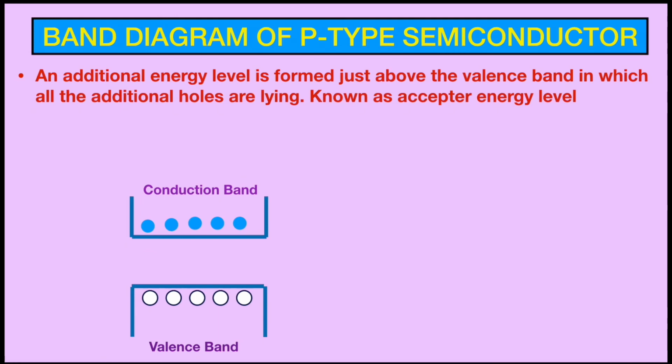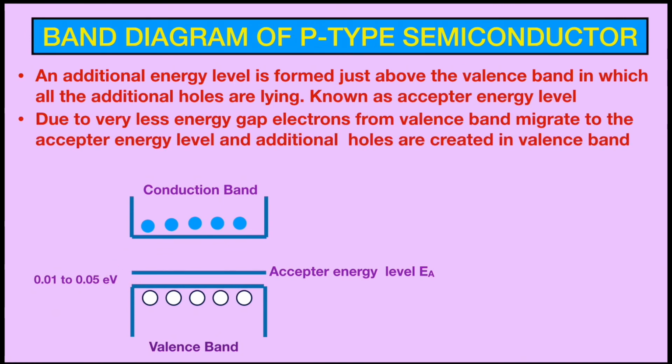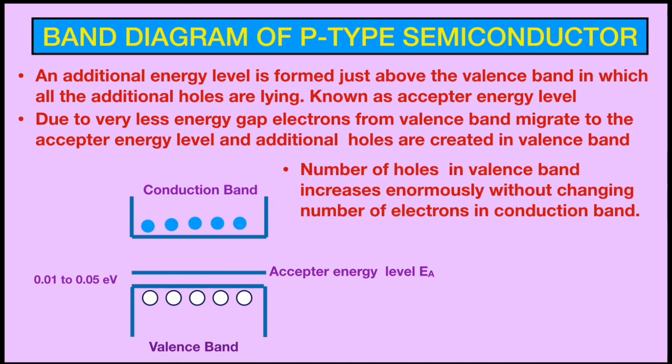In p-type semiconductors also, an additional energy level is formed just above the valence band. This is the additional energy level formed just above the valence band. This is known as the acceptor energy level, and the gap of this acceptor energy level with respect to the valence band is very small, that is of the order of 0.01 to 0.05 electron volt. Because of this small band gap, the electrons from the valence band migrate to the acceptor energy level, and as a result, the number of holes is increased in the valence band.